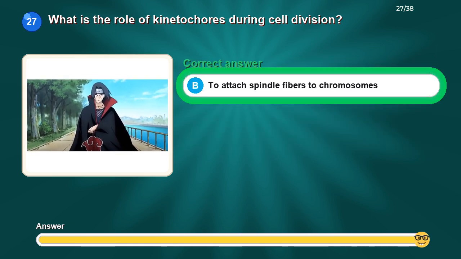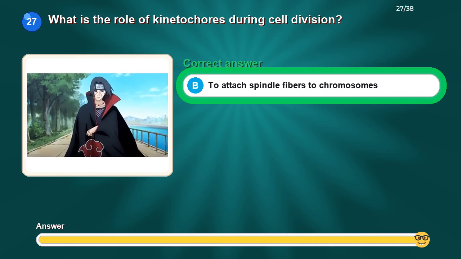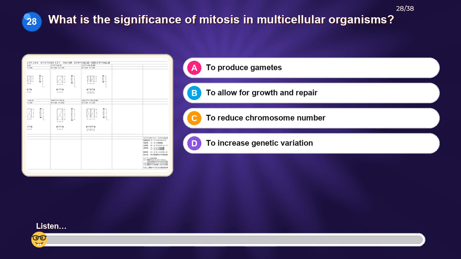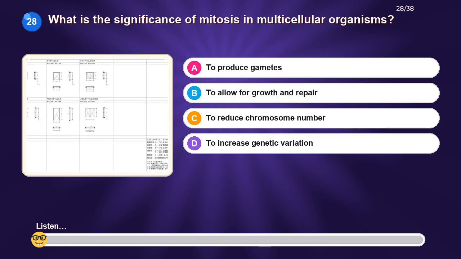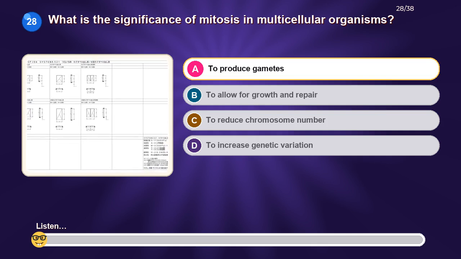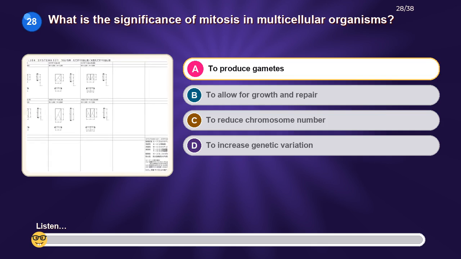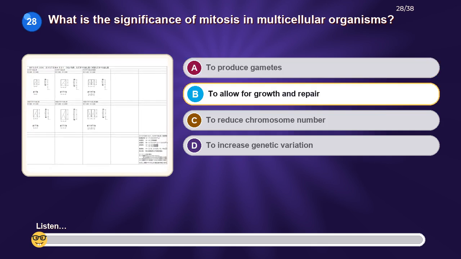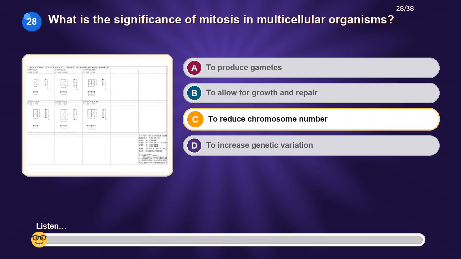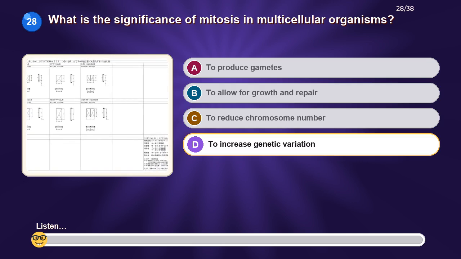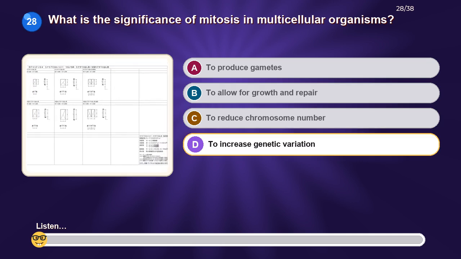The correct answer is to attach spindle fibers to chromosomes. What is the significance of mitosis in multicellular organisms? Option A, to produce gametes. Option B, to allow for growth and repair. Option C, to reduce chromosome number. Option D, to increase genetic variation.